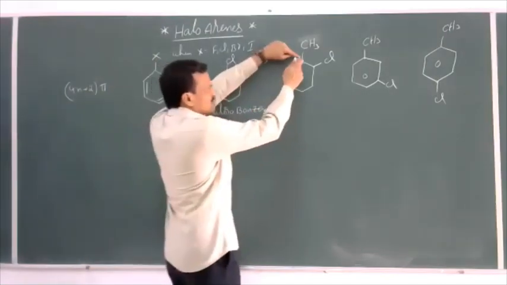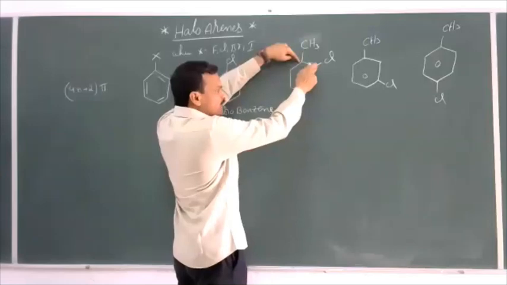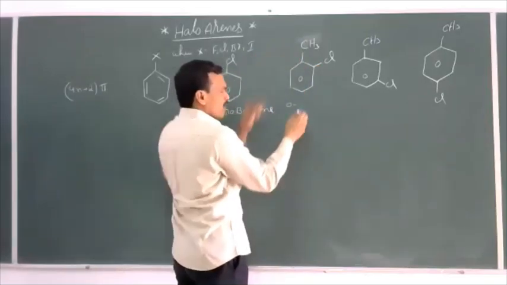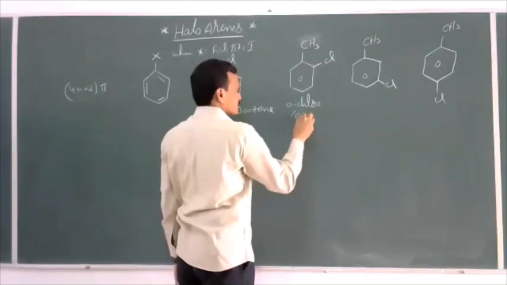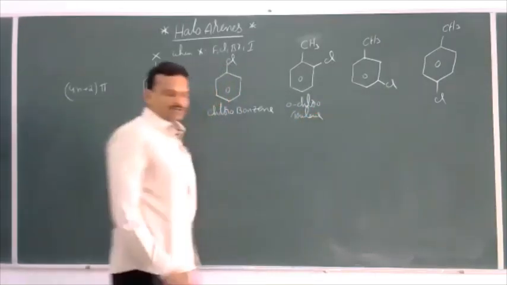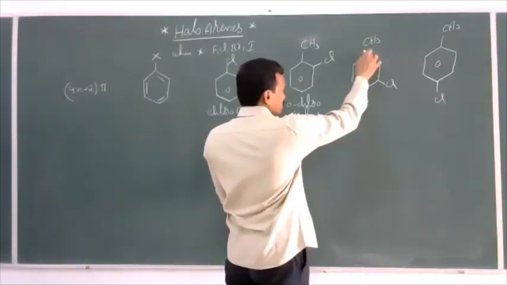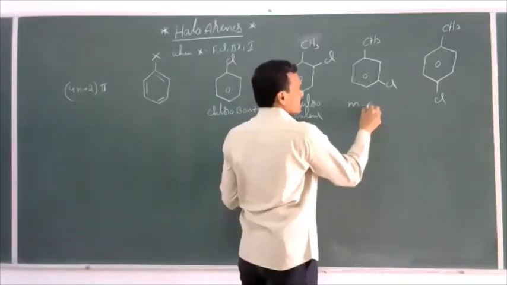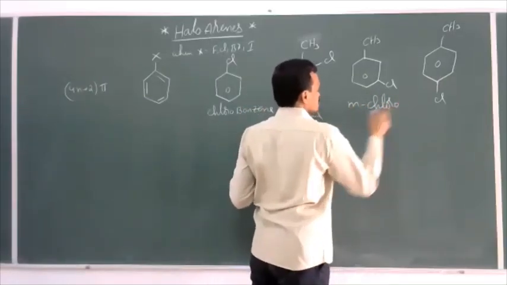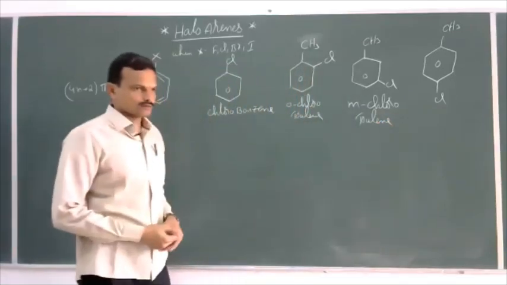Now, with respect to this methyl group, the position of this chlorine is ortho. This is orthochlorotoluene. Whereas with respect to the methyl group, this position of chlorine is meta, so this is metachlorotoluene.